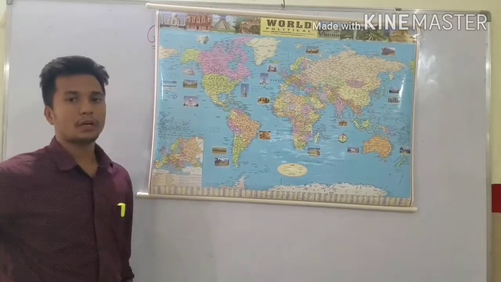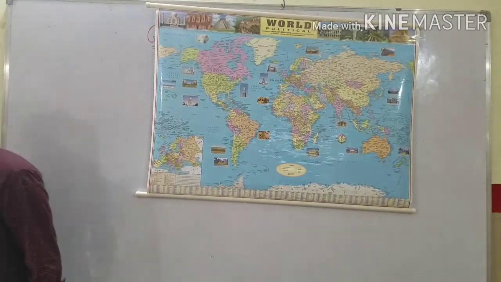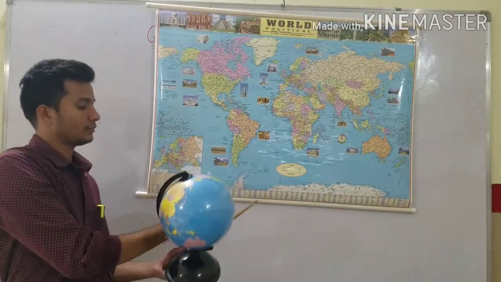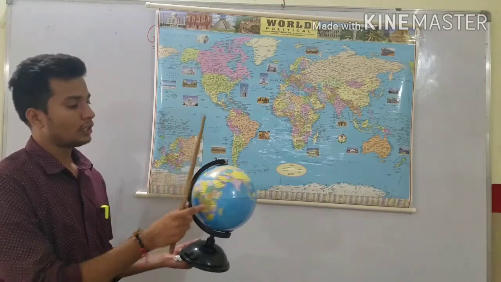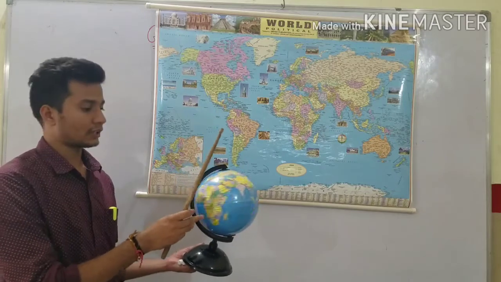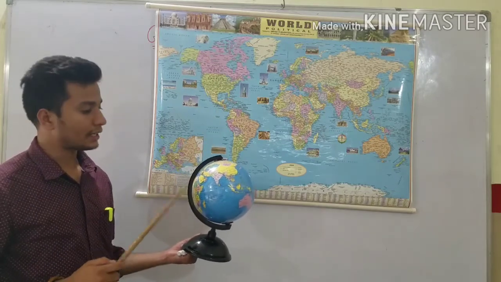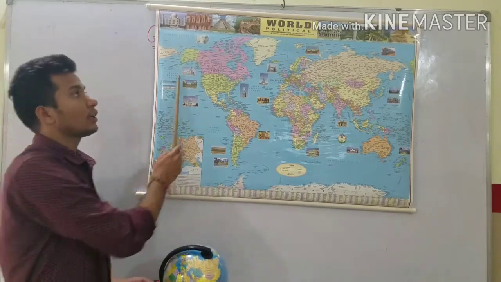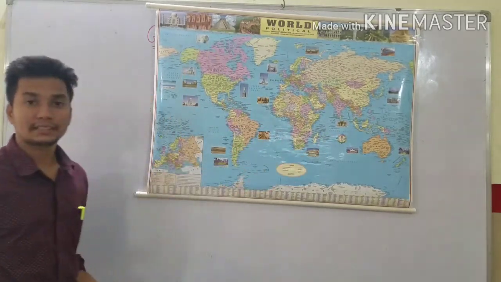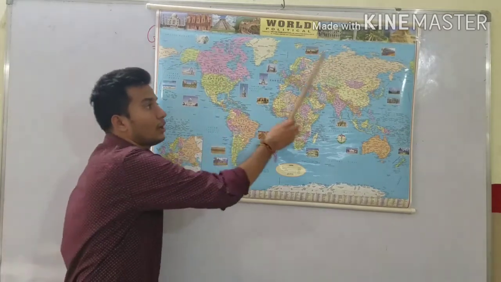Yes or no? But with a globe, you cannot see the whole part. We have to rotate it, otherwise you can see only half. With a map, we can see the whole of the world.